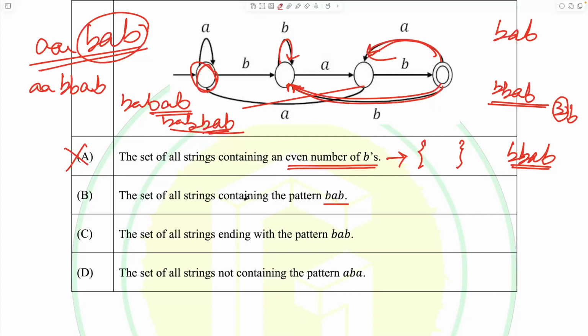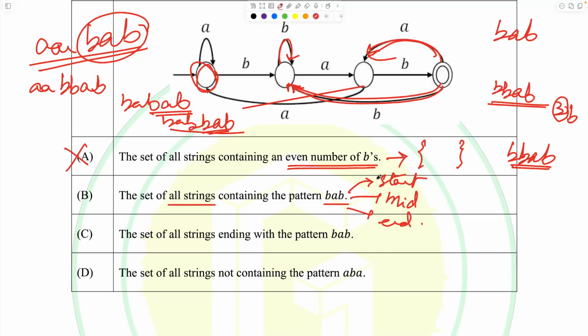But now come back, and be very clear on this. When you read "all strings containing BAB," be very alert, because there could be possibilities which are not present over here. From a semantic point of view, a particular string can exist at the starting of all possible strings. BAB could come at the start, in the middle, or at the end. This is analysis of strings that you must have played with, which gives you this semantic classification.